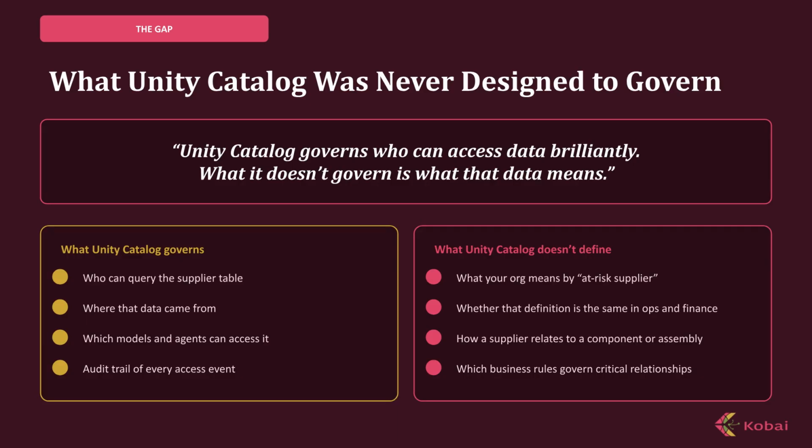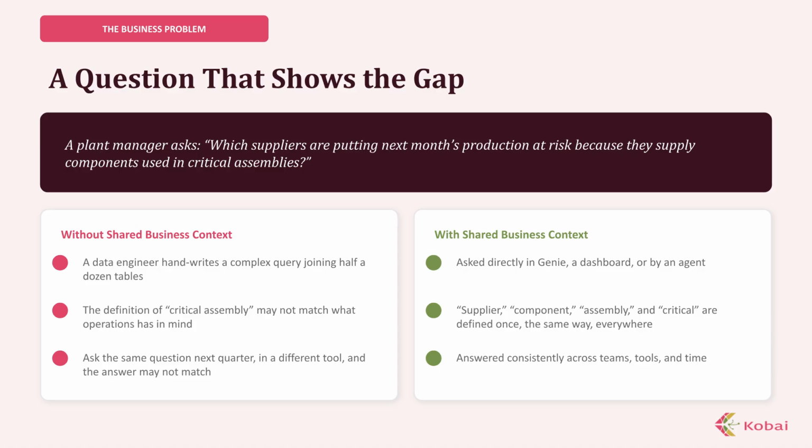Consider a plant manager asking which suppliers are putting production at risk. Without shared business context, data engineers must write complex custom queries, and definitions like critical assembly may shift across tools. With shared context, that question is answered consistently across all your teams and applications.